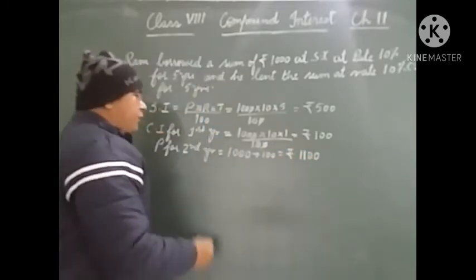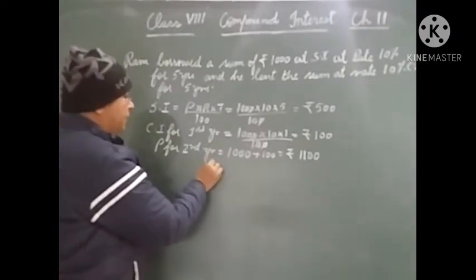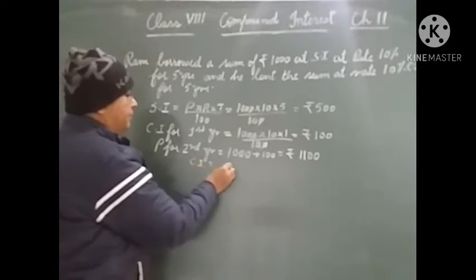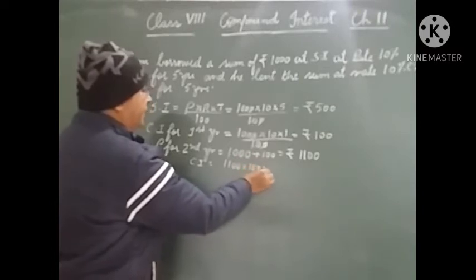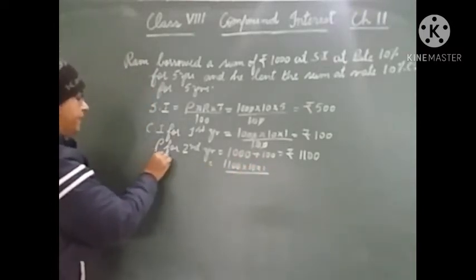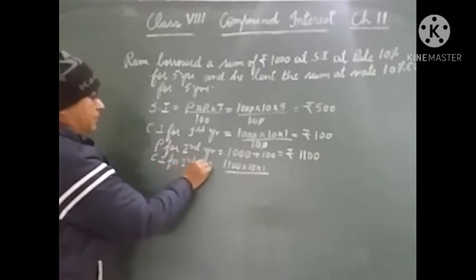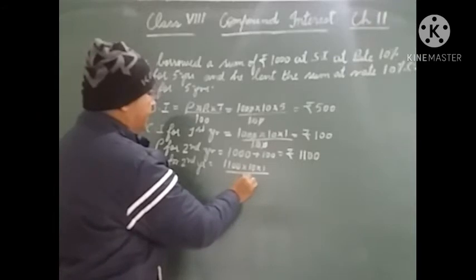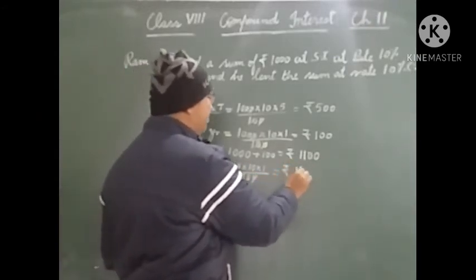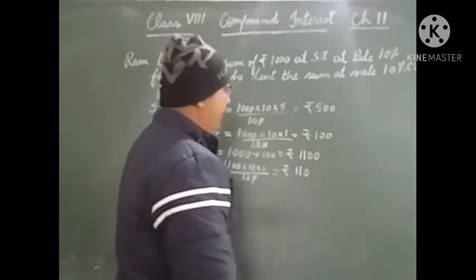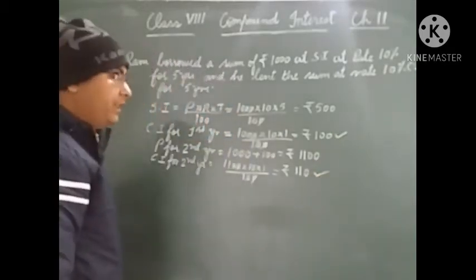Now we will find the interest he earns on rupees 1100. Using the same formula, 1100 into rate 10%, time again 1 year, upon 100. As you can see, the interest he earns is rupees 110. For the first year the interest was rupees 100, for the second year the interest is rupees 110.